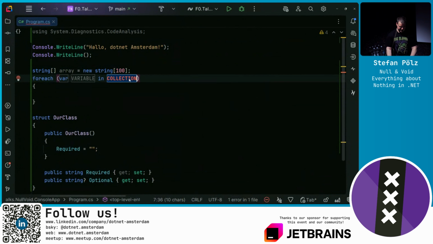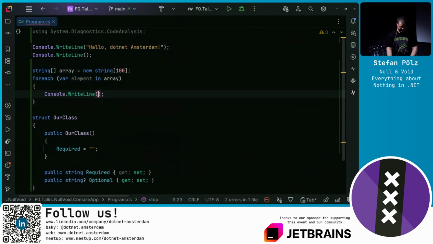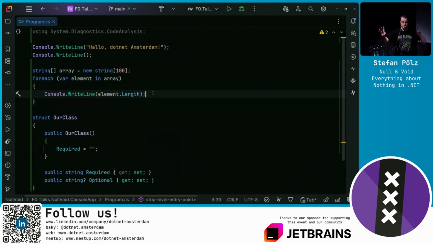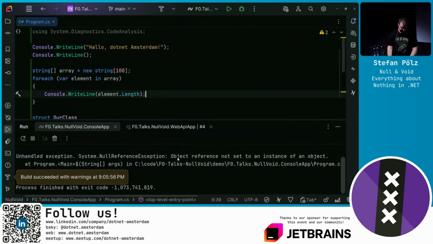What if we now foreach over this array, over each element, and again do the pattern of accessing the length, dereferencing the string here? Will this work? I don't see any hands. Will this not work? I see not all hands, but significantly more. And indeed, we will run into a null reference exception, but we don't get any warning.